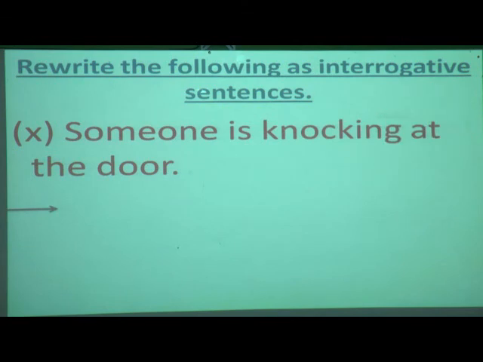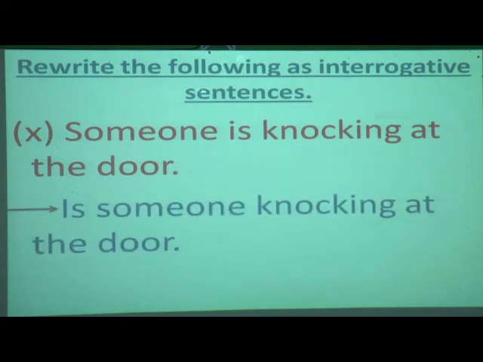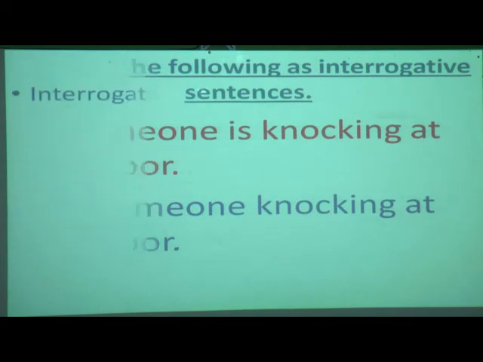Tenth. Someone is knocking at the door. Here also two verbs are there, is knocking. Only shift the first verb, that is, you will take is before someone. Is someone knocking at the door? And here the question mark will come.